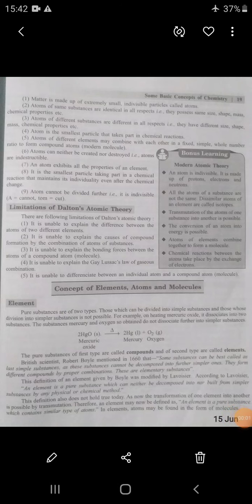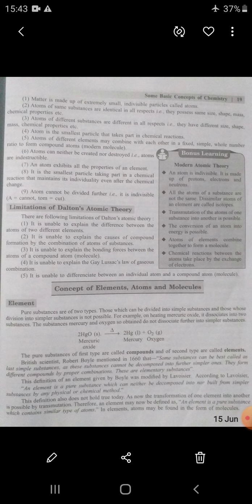Dear student, class 11, subject chemistry, chapter name: Some Basic Concepts of Chemistry. It is the second period. In the first period, we studied different combining laws which govern the different characteristics of molecules. We have also learned the Avogadro law, Dalton's atomic theory, modern atomic theory, and limitations of Dalton's atomic theory. After that, today we are going to study the concept of elements, atoms, and molecules.